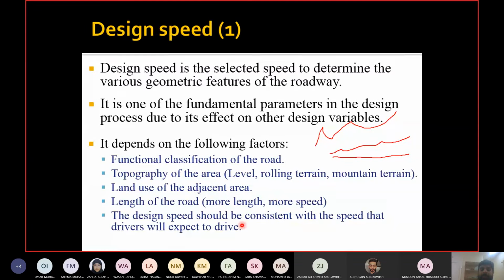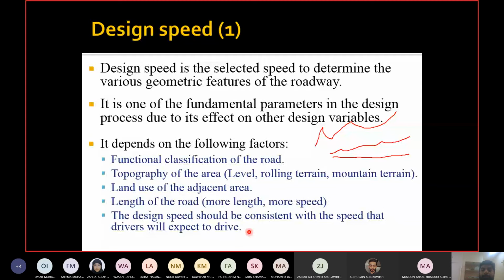That the design speed should be as per expectation of the driver. So you are coming out of the parking lot. At what speed am I expecting you to drive? Low speed. You are going into an education area near a school. I am expecting you to drive at low speed. And same thing, if you don't have any intersections or curves, then the driver is expected to drive at high speed.